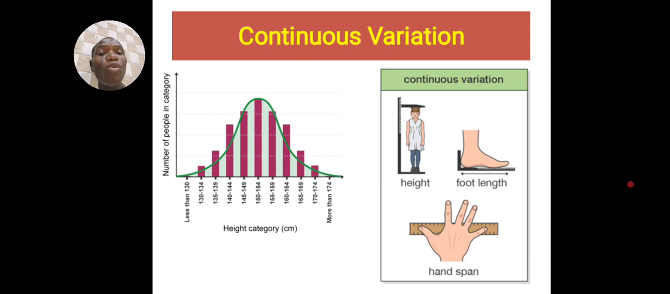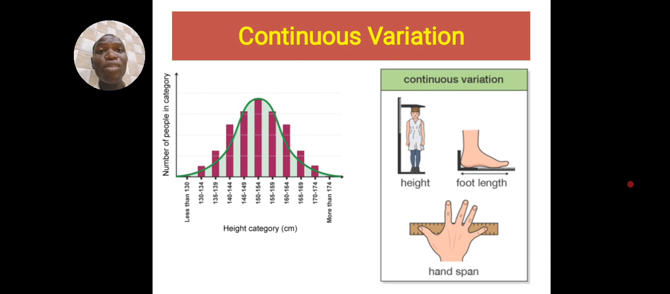For example, we can have someone at a height of 5.5, 5.6, 5.7, 5.78, 5.88. The person may not be in Nigeria, but definitely such a person can be found. So you can see that height in human beings is a continuous thing. You can find numbers continually.